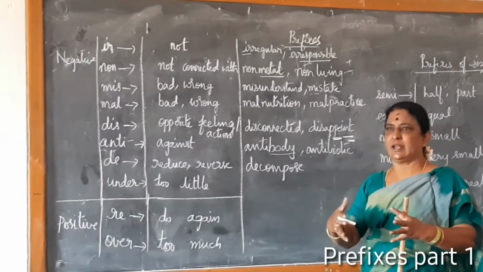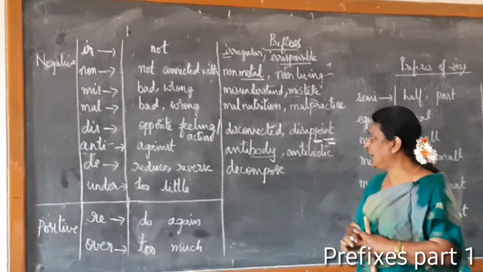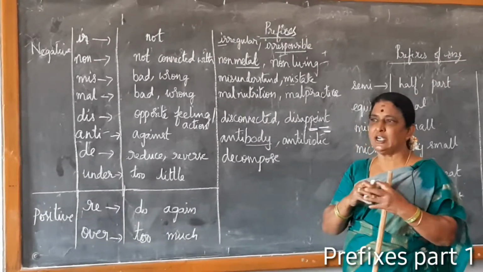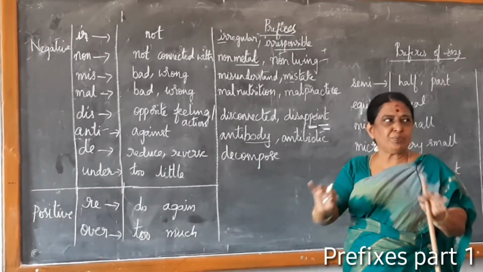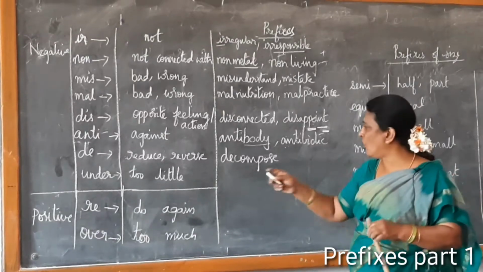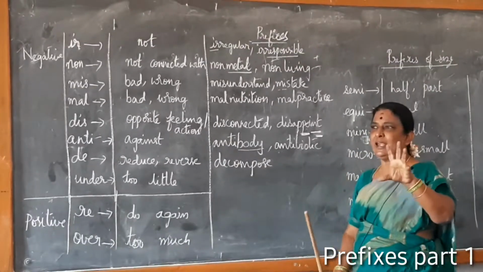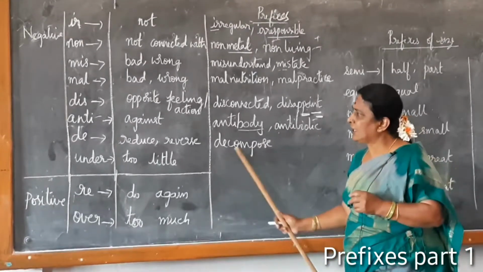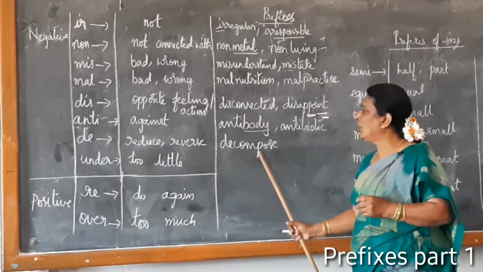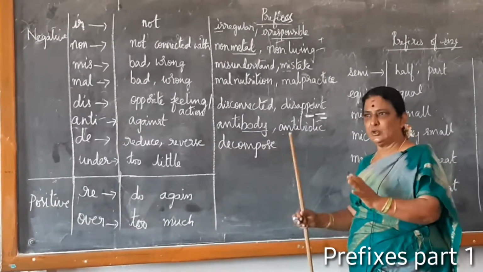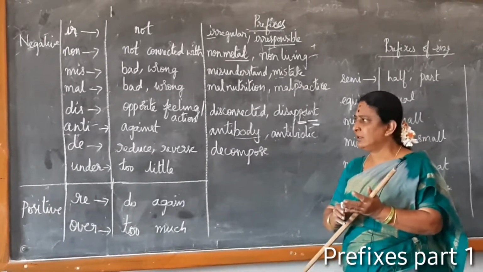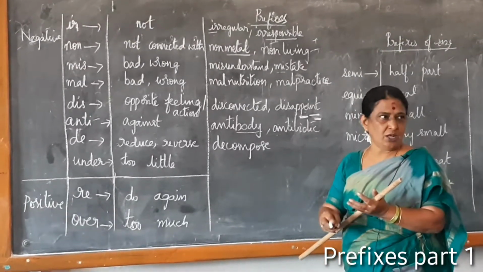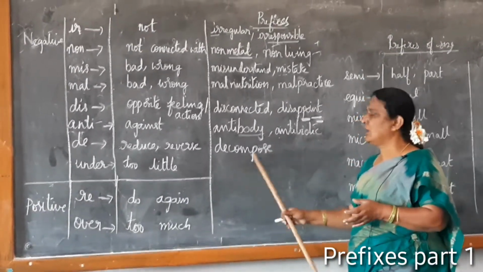A material is there which is united. Here it is reducing its unity, or it is breaking down the complete material. So it is called decompose. A thing which is reduced into smaller units or smaller things is known as decompose.